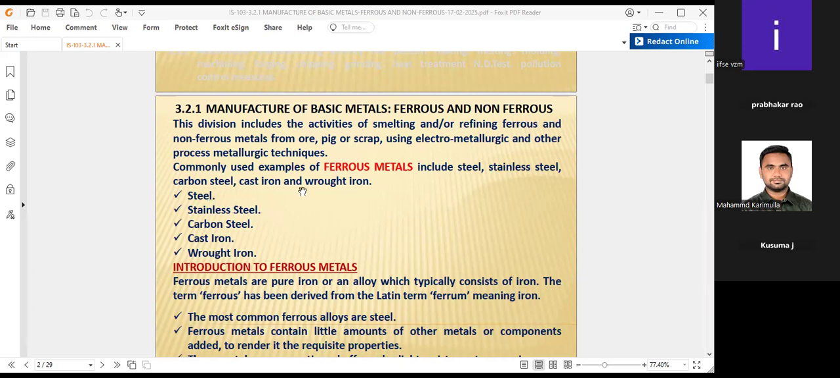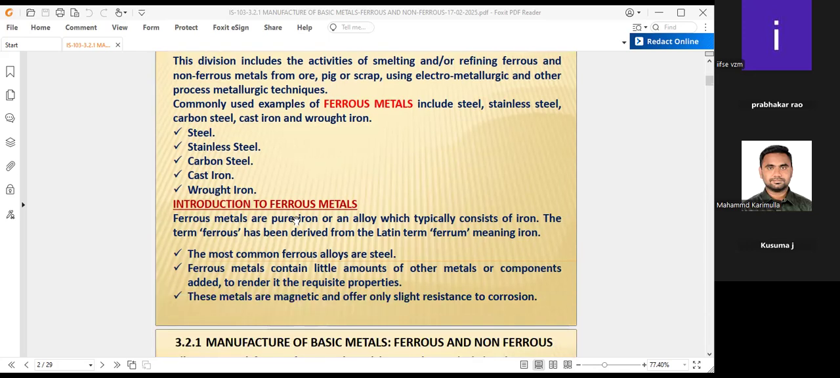Therefore, commonly used examples of ferrous materials include steel, stainless steel, carbon steel, cast iron and wrought iron. These are some of the examples of the ferrous materials. What are the ferrous metals? Also, we will discuss one by one.